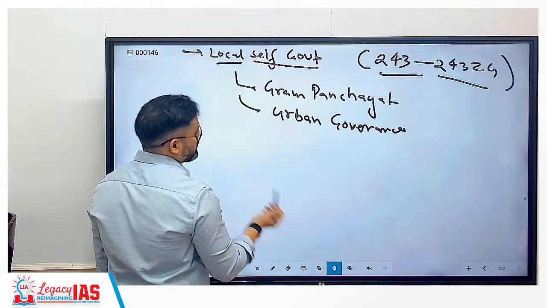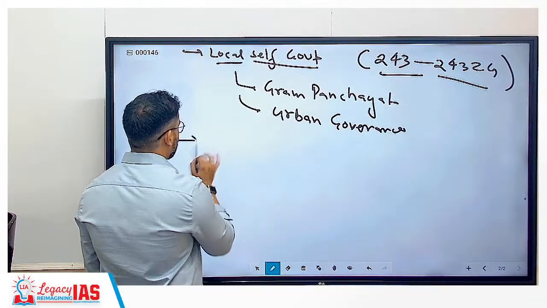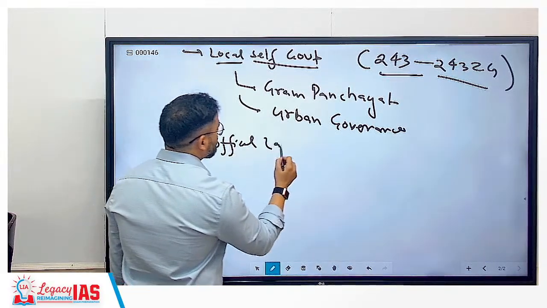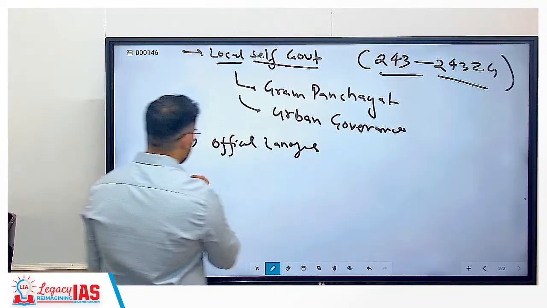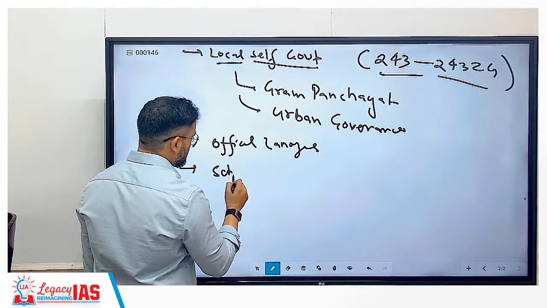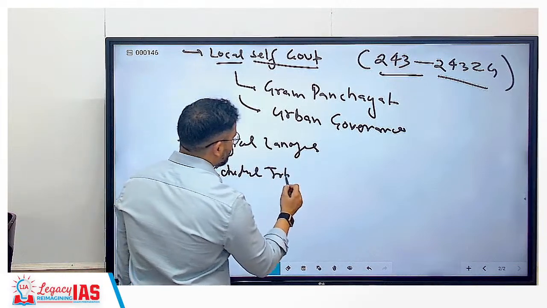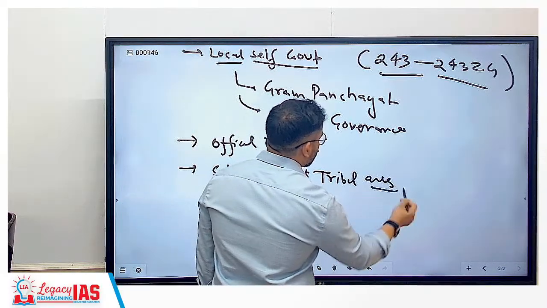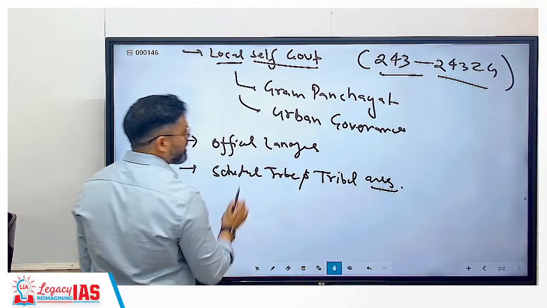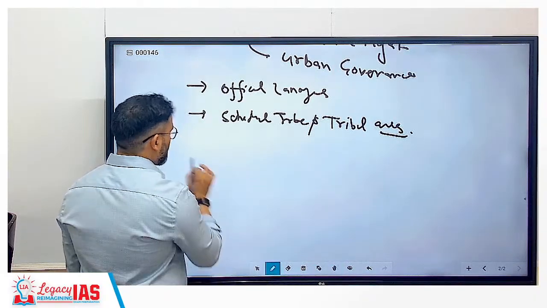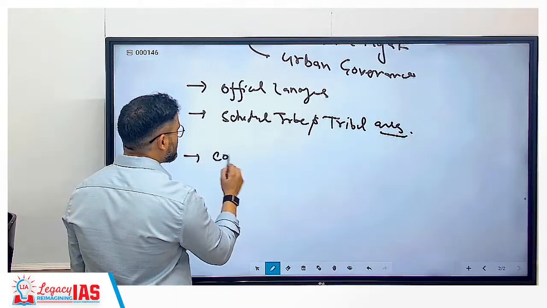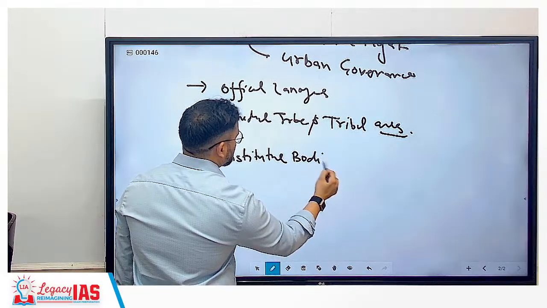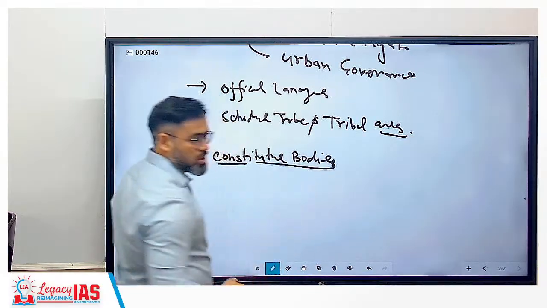Once local self government is done, then we can read about official language, then scheduled tribes and tribal areas; we can cover that part also. Once it is done, then we will move to constitutional bodies, those bodies which are mentioned in the constitution.